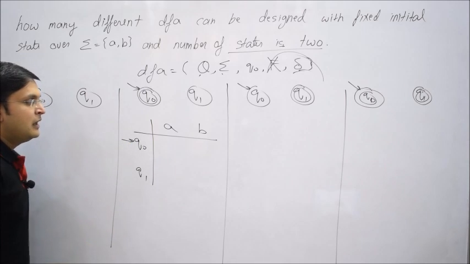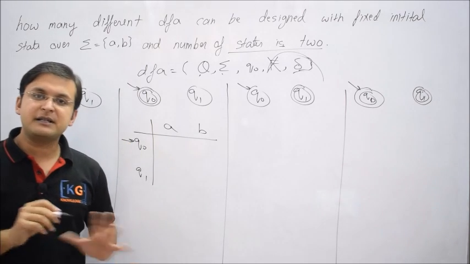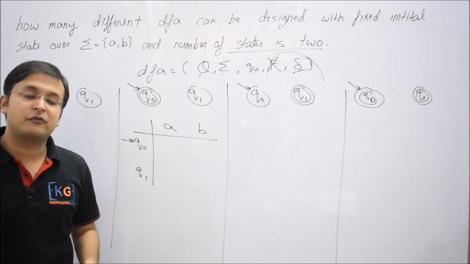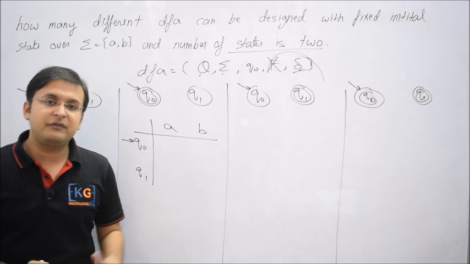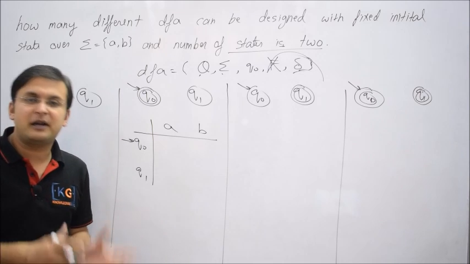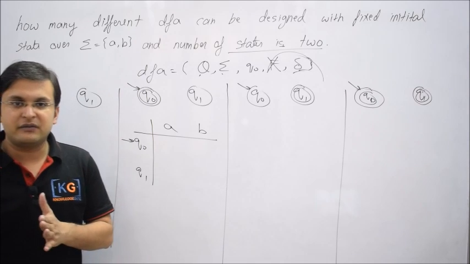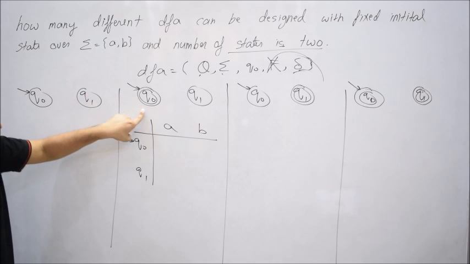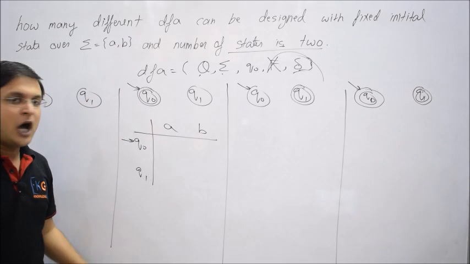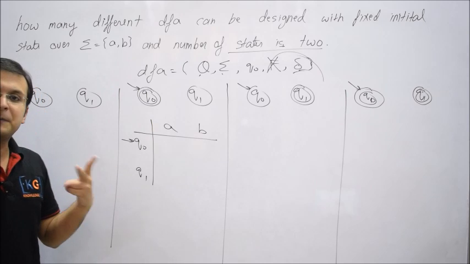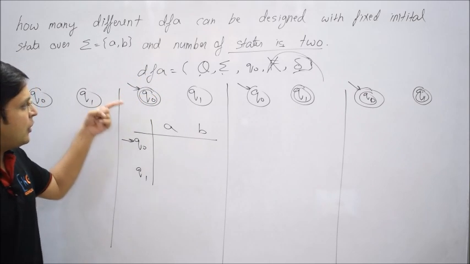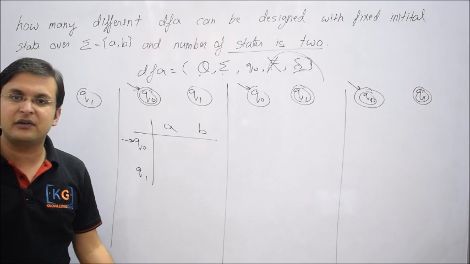You tell me, or we already know that a DFA is a complete system, and it is also deterministic. It means that on every state, for every symbol, we take exactly one transition. Neither can it be less than one nor can it be more than one, exactly one transition. Suppose in this system, on a state Q0, taking input symbol A, how many options do I have? There are only 2 options possible. Either I can take a self loop back to state Q0, or I can go to Q1. Only 2 cases are possible.